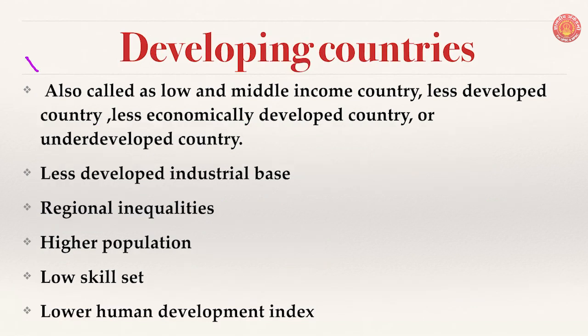Now, the second category is developing countries. Developing countries are like India, Egypt, China, Mexico, South Africa, Indonesia. These are somewhat middle level income countries. They are also called low and middle income countries. They are called less developed countries. They are also called less economically developed countries, or underdeveloped countries.